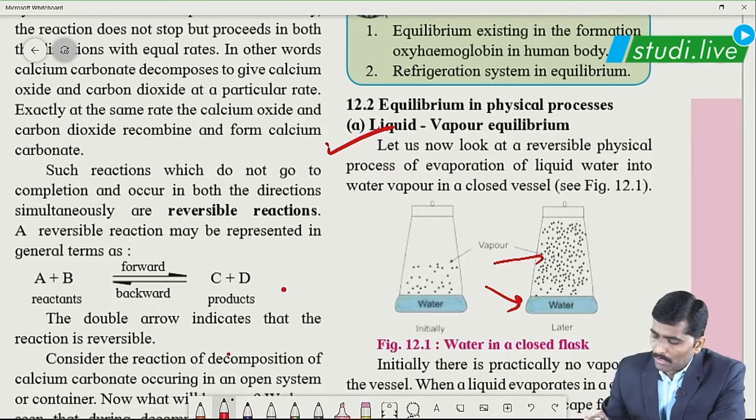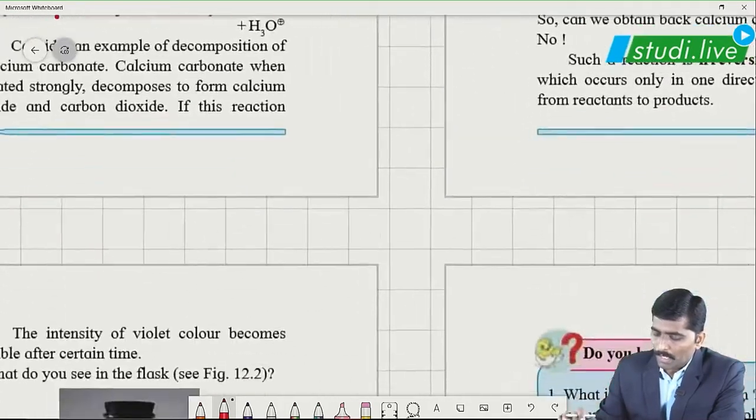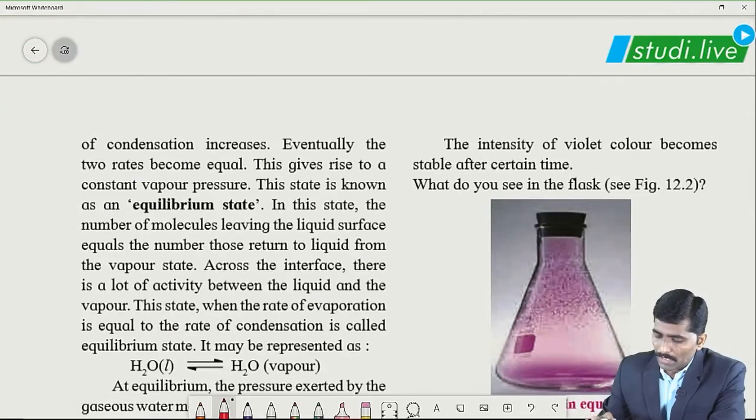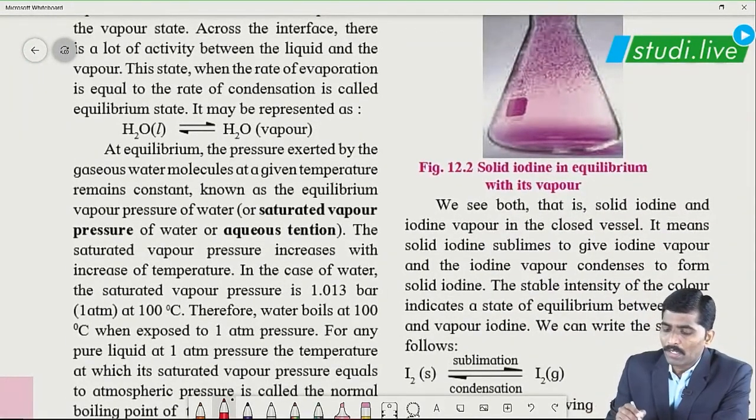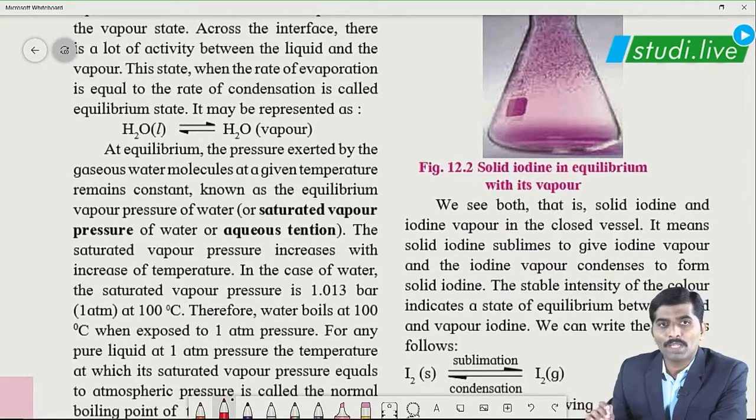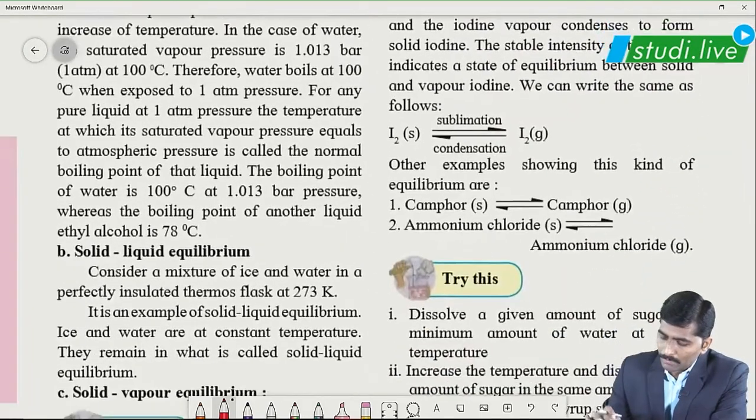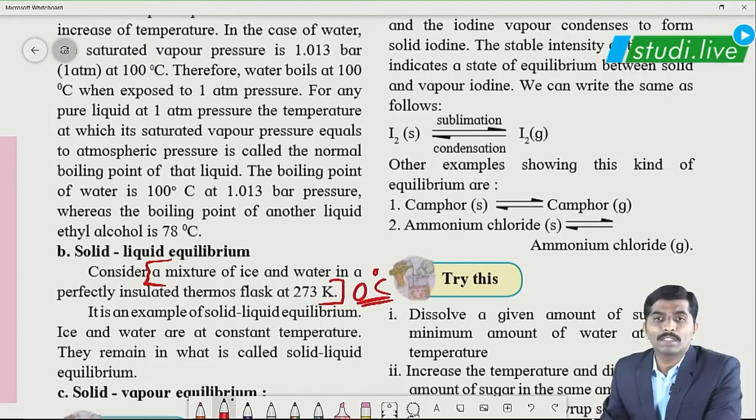In the same way, another type of equilibrium we will be studying, besides the liquid vapor equilibrium that we have already studied, is solid liquid equilibrium. In this solid and liquid equilibrium, what is the example given? A mixture of ice and water placed in a perfectly insulated thermos flask at 273 Kelvin, that is 0 degrees Celsius. You can imagine a refrigerator also for this purpose.